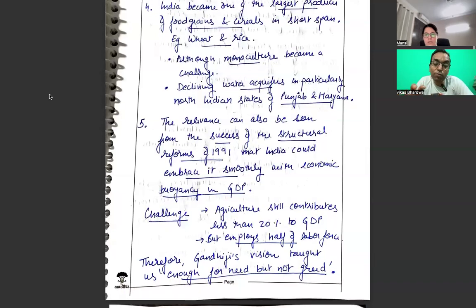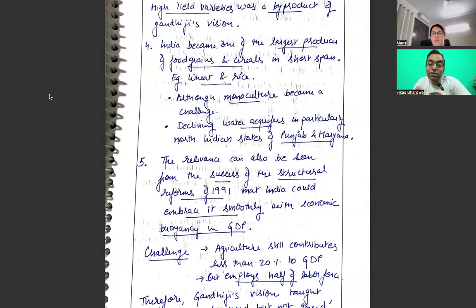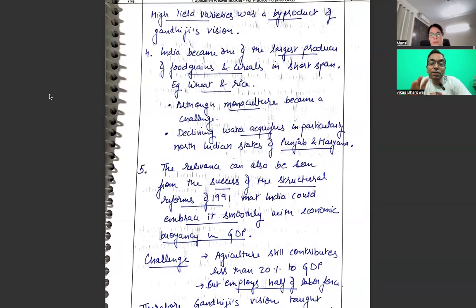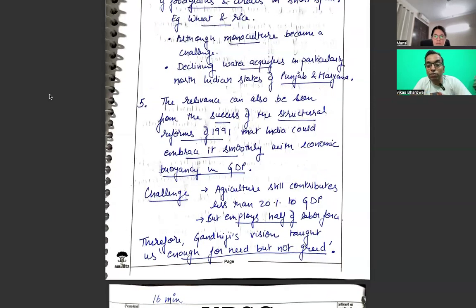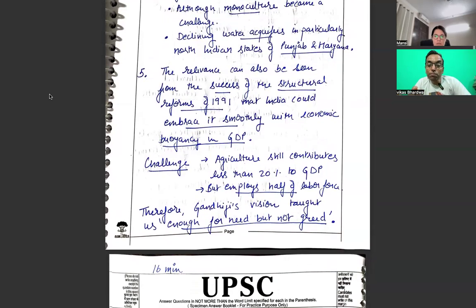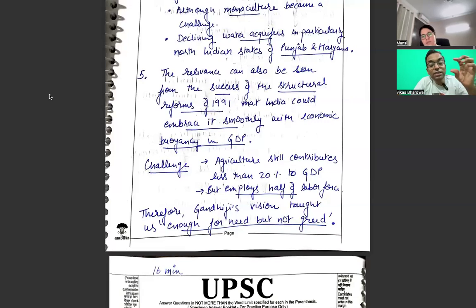So I think with every point, like the way you brought in the third point, in the fourth point also, you could have in some way inserted, you could have said that Gandhiji's vision believed in limited and self-sufficient growth rather than going extensively for it. This much of liberty one can take up. Relevance can also be seen in the success of structural reforms of 1991 that could embrace it smoothly with economic buoyancy of GDP. So you are rightly saying relevance, but then we have to bring Gandhiji's keyword.